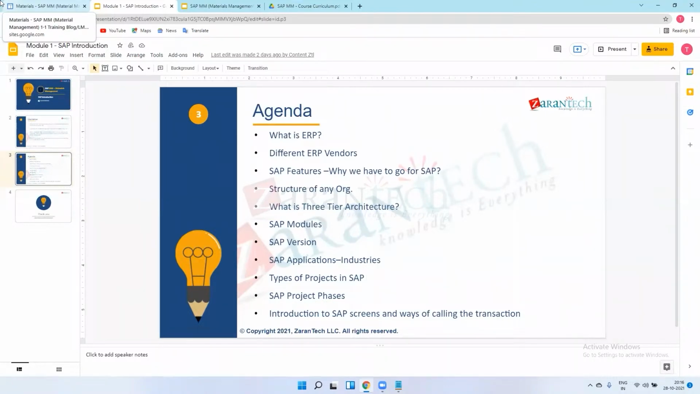After testing, it will go live. So these are the project phases for all projects. After go live, there will be a support project. Before go live, I missed one phase, that is the training phase. After the implementation, SIT and UAT, we create user manuals for the end users.